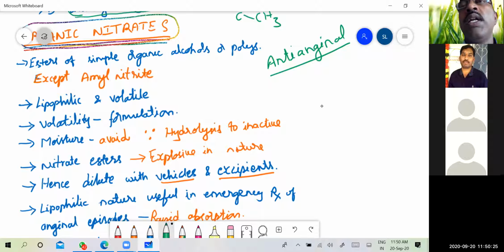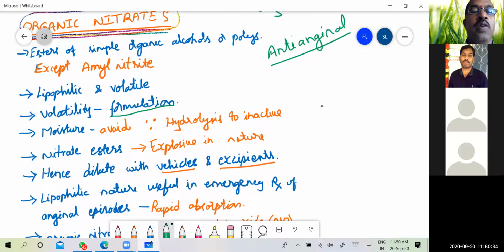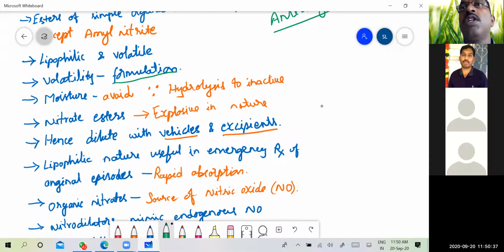Volatility is one important feature that we consider for the formulation process, and this is also responsible for the quick onset of action. The higher the volatility of the drug, the quicker the onset of action. Then there are some other points in these organic nitrates: in the presence of moisture, they will undergo hydrolysis, and these hydrolyzed products are inactive in nature.